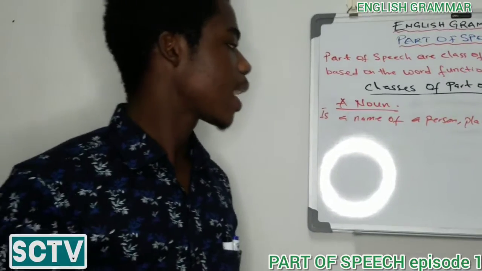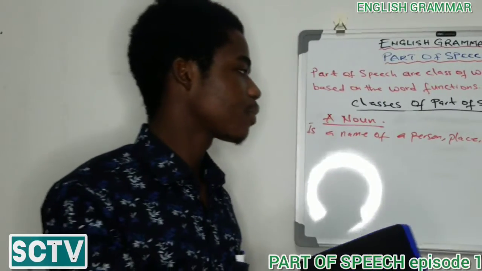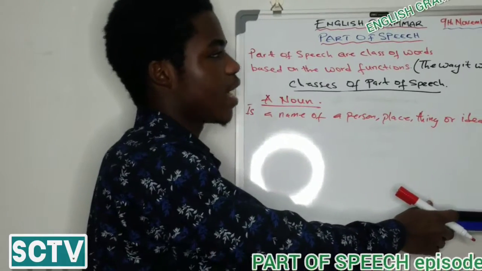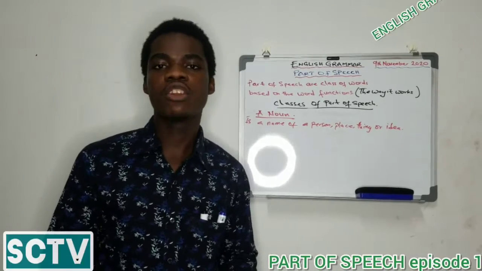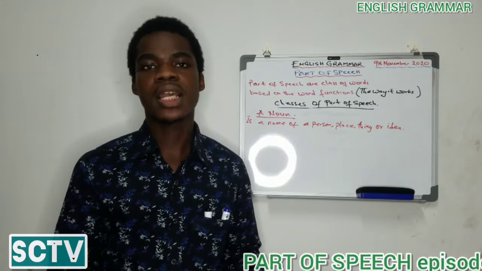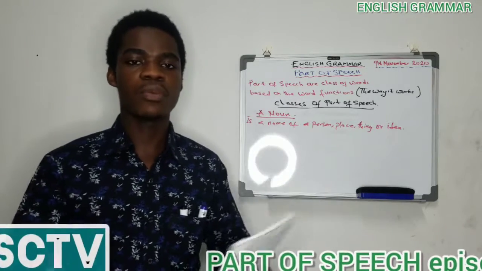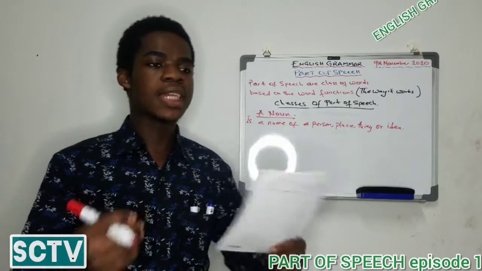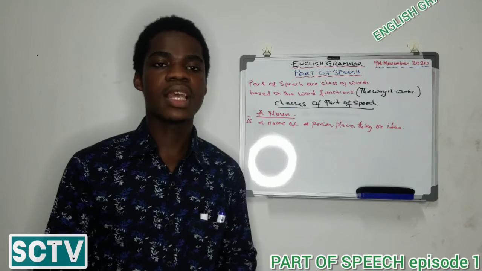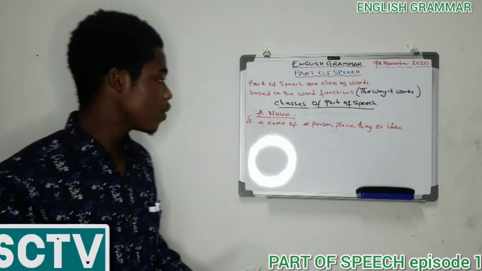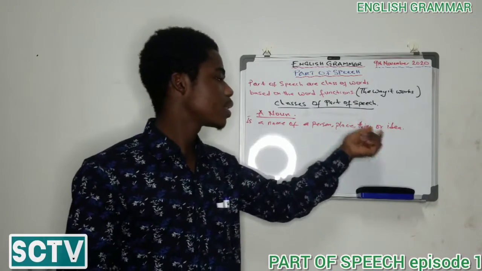Then we talk of things, like my board cleaner, as you can see, is a thing. Then we talk of idea. When we talk of idea, it's like we are sharing our opinion, like in a democracy or democratic governance, where we share our ideas. So when we come together and share our opinions, the idea is what we are discussing, and that makes a part of speech. So one part of speech you are looking at now is a noun, and you say a noun is a name of a person, place, thing, or idea.